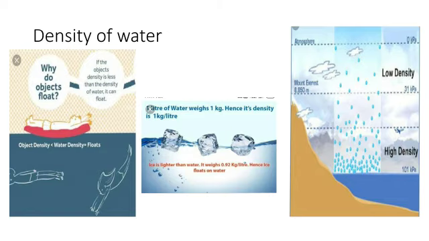Now density is equal to mass upon volume. In this way we can find out the density. Mass is measured in grams and volume is measured in cubic centimeter. Hence the unit of density is gram per cubic centimeter.